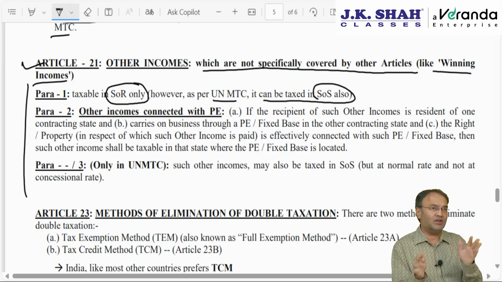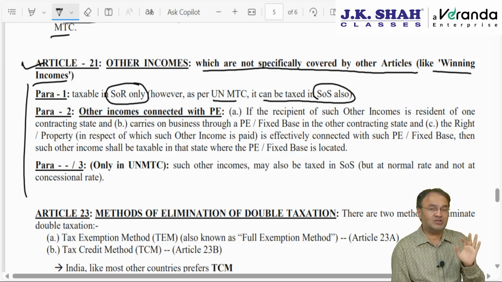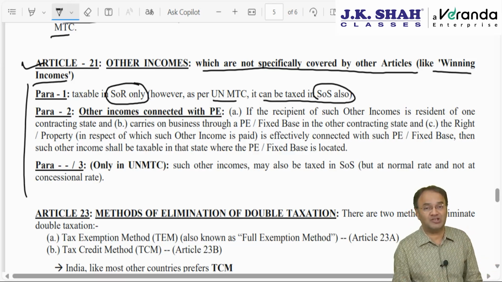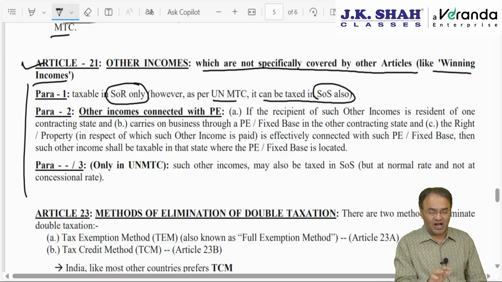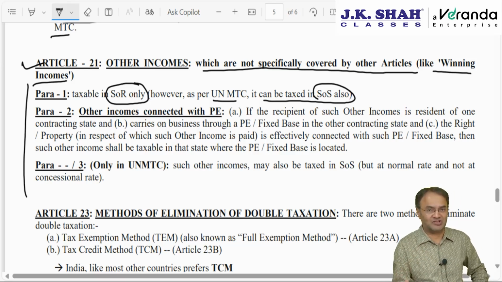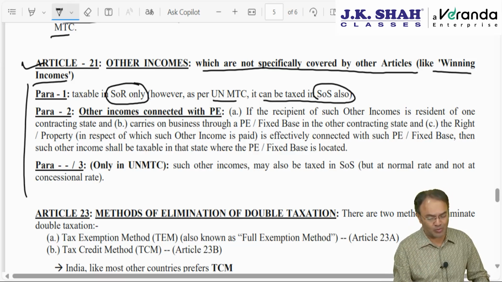The UN model, everywhere all incomes SOR, SOS, SOS at concessional rate. But this is the place where SOS will not charge concessional tax rate. Here SOR will have a primary right to charge tax, SOS can also charge tax, but SOS will not offer concessional tax rate, it will be taxable in SOS at a normal rate.